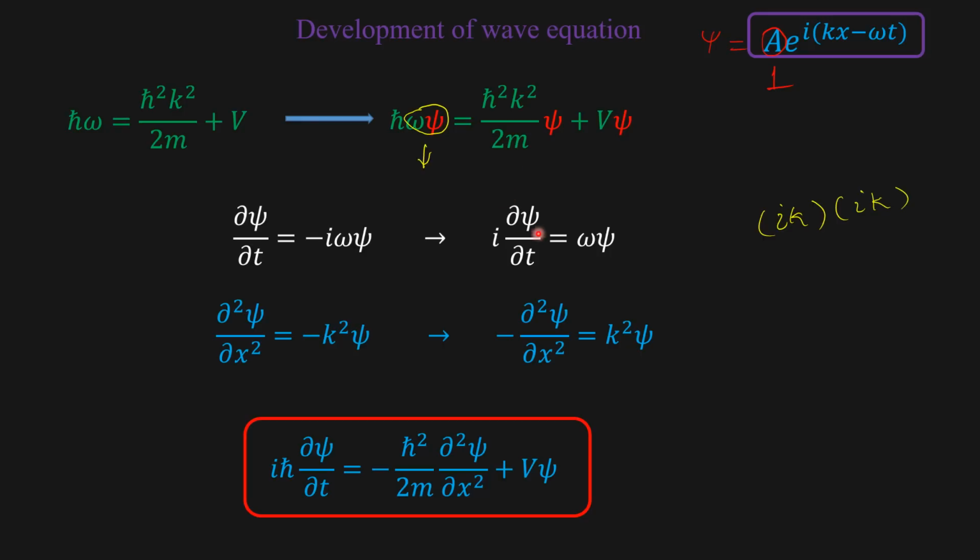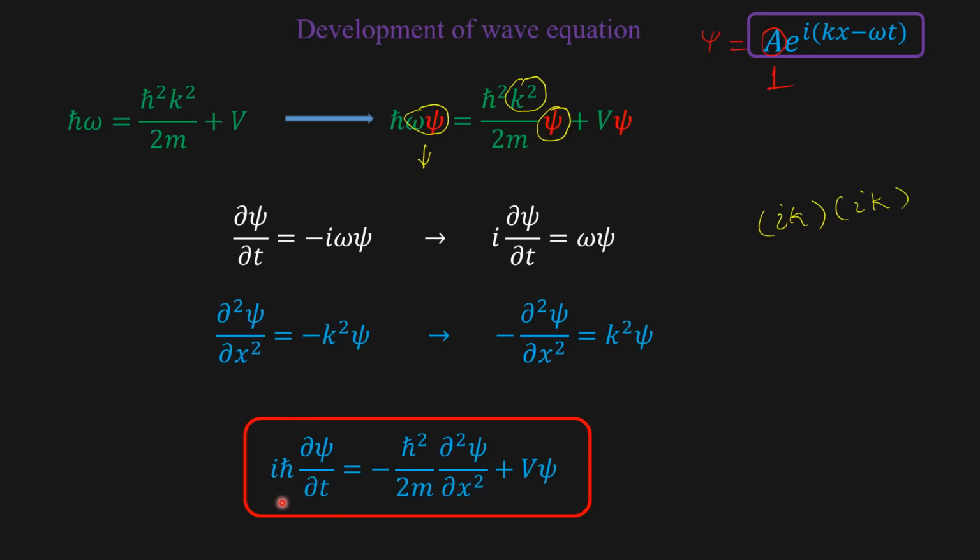Similarly, what is k squared psi? You take this k squared psi, which is equal to minus ∂²psi/∂x². So I am replacing it. Already you have ħ² over 2m, so here you have minus ħ² over 2m ∂²psi/∂x² plus V psi.